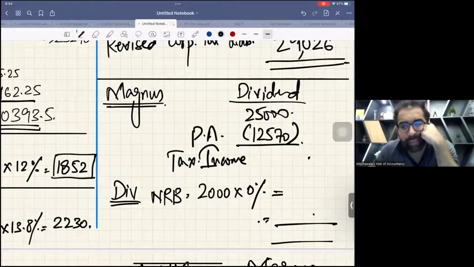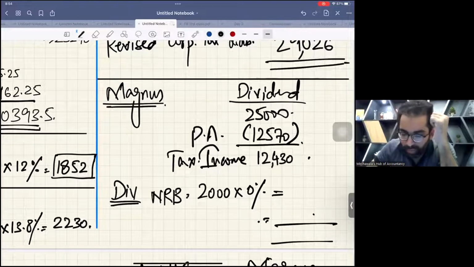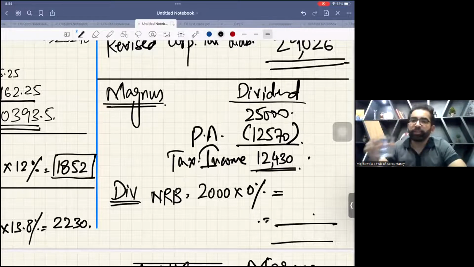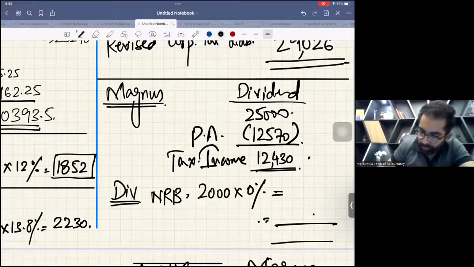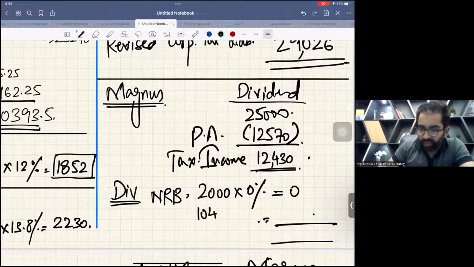Can anybody tell me the remaining income? 12430. So this is the taxable income of Magnus, which is totally dividend income. Now you have to calculate tax for Magnus. Whenever you calculate tax on dividends, always, my dear students, the first 2000 is at 0% nil rate. So out of this 12430, 2000 is at nil rate. For the remaining 10430, the tax rate is 7.5%.